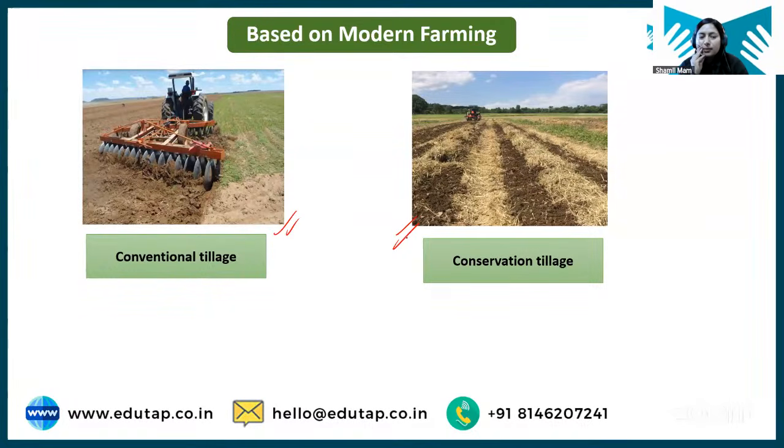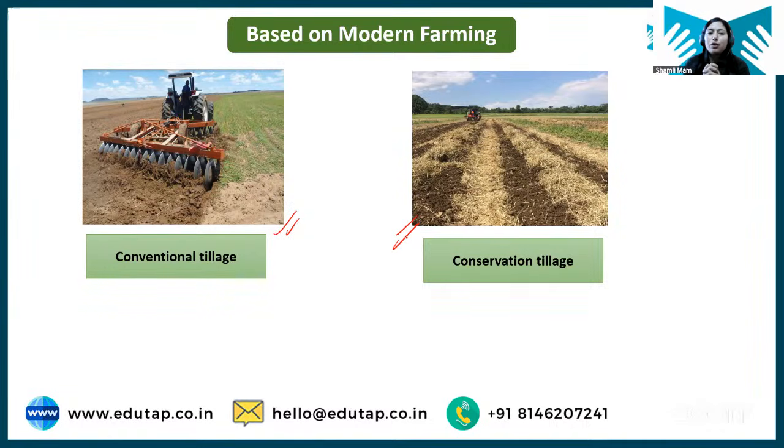Now students, see what is conventional tillage. Conventional tillage is when we are doing all kinds of primary and secondary tillage operations, and everything is done in a scientific manner, whatever we have discussed so far.